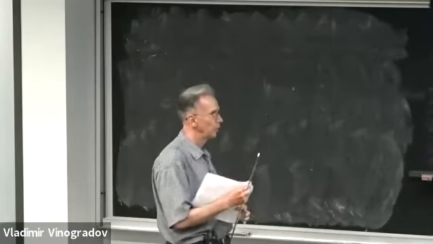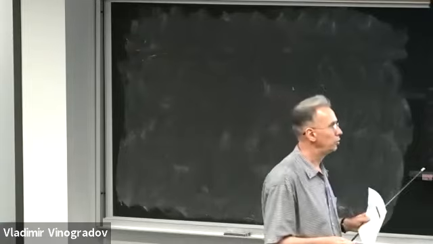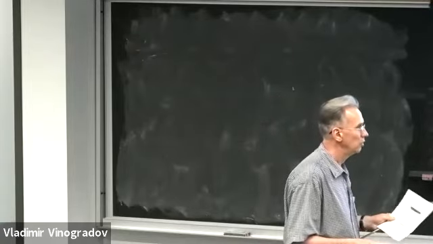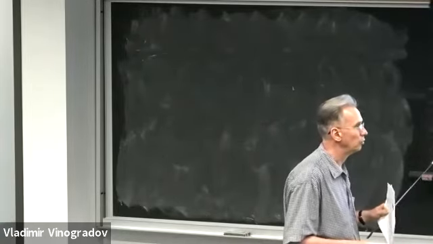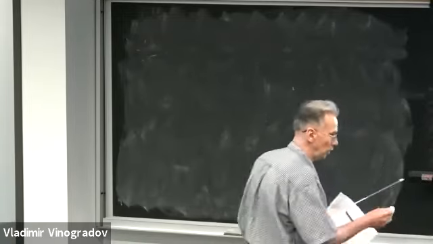Okay, so I implement this change of variables, v equal to root of 1 minus 2t times u.